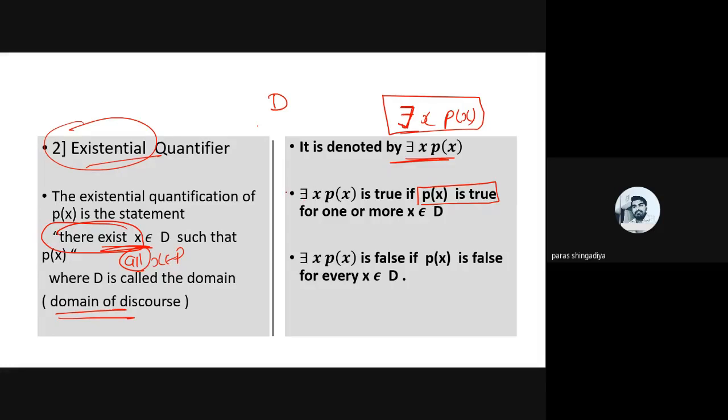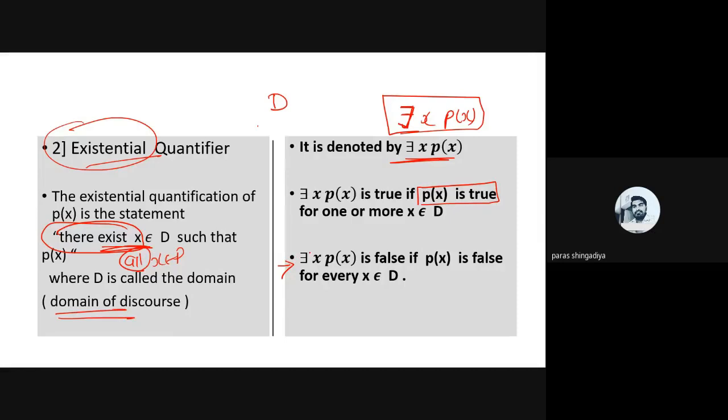Okay, the answer of the existential quantifier will be true. Again, I repeat this condition: if P(x) is true for a single value of the domain, multiple answers are possible, but we require only a single value. From the domain, if P(x) becomes true at that value, then we say that the existential quantifier will be true.